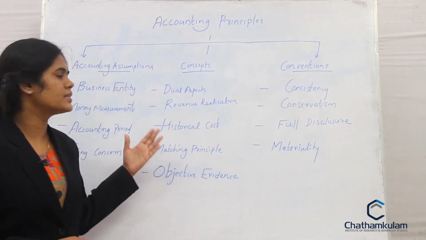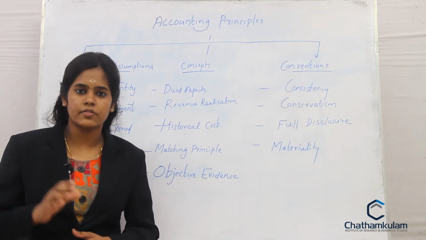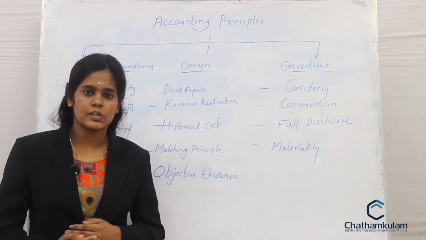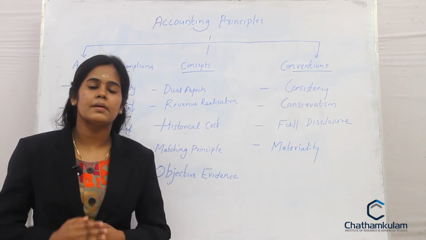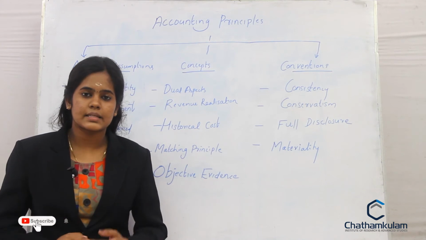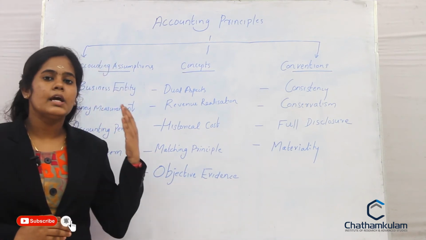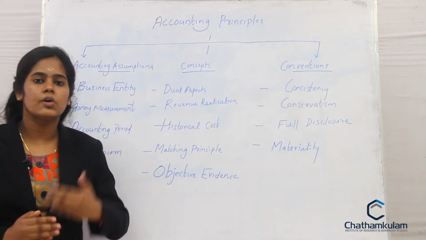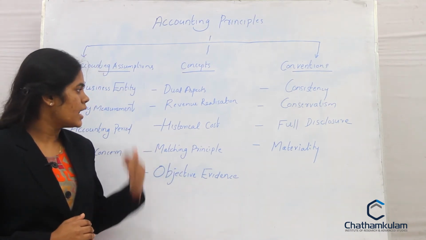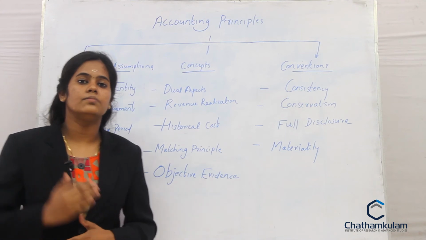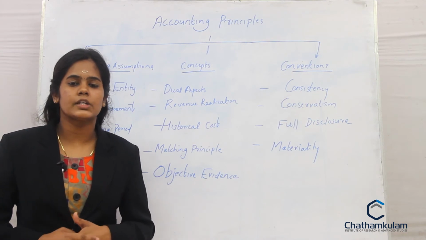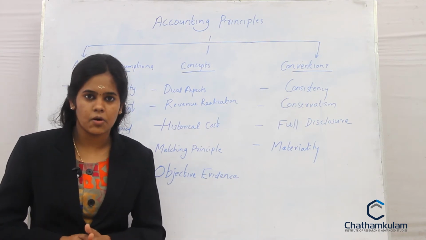So these are the different principles of accounting. Generally, principles of accounting are the set of rules or regulations to be followed by the accountant while preparing the financial statement as well as publishing the data. It can be classified into three categories: accounting assumptions, concepts and conventions. Accounting assumptions consist of business entity, money measurement, accounting period and going concern. Then accounting concepts: dual aspect concept, revenue realization, historical cost, matching principle and objective evidence. Coming to the conventions: consistency, conservatism, full disclosure and materiality. So these are the different principles of accounting.